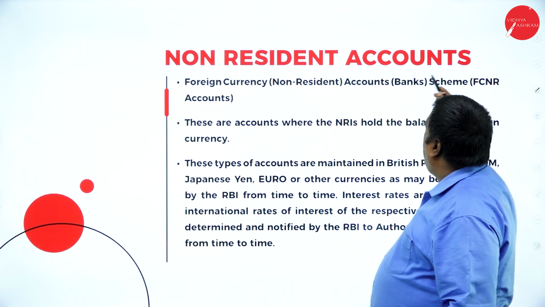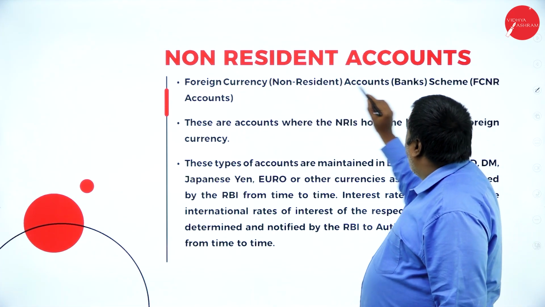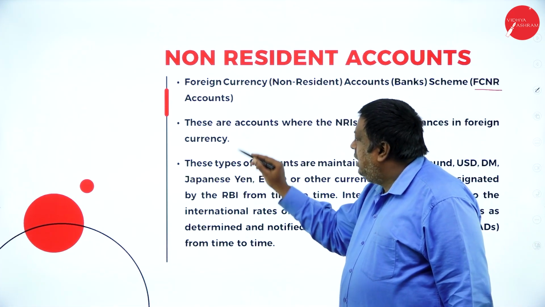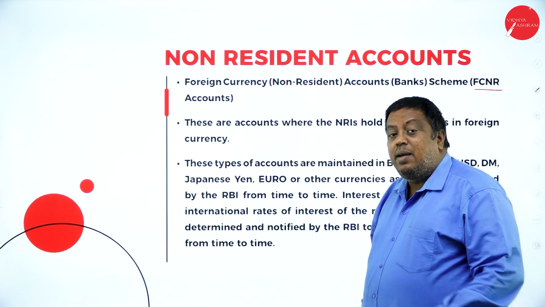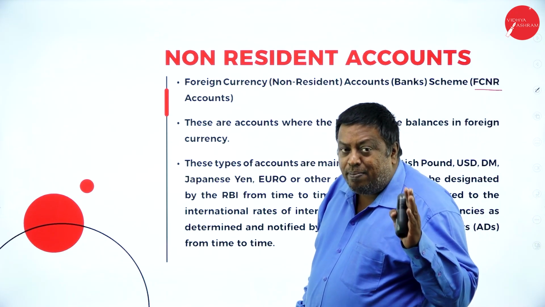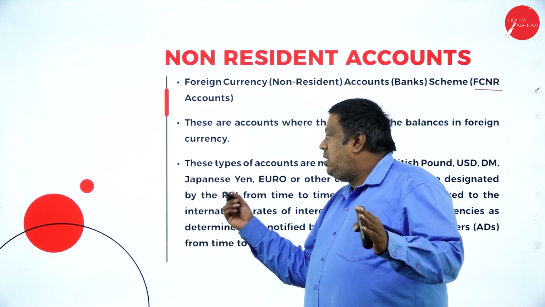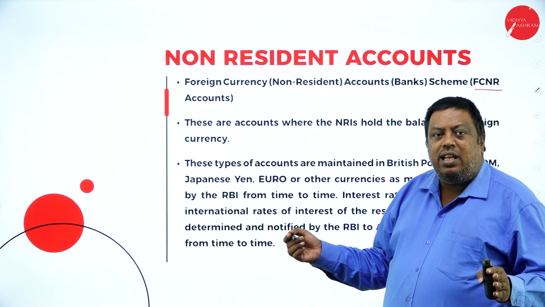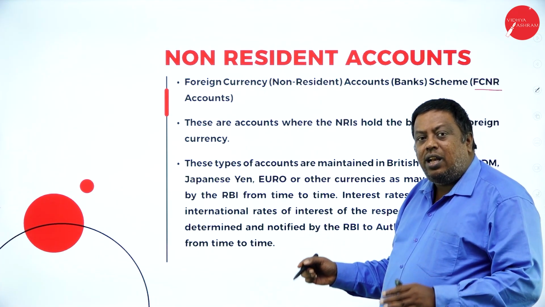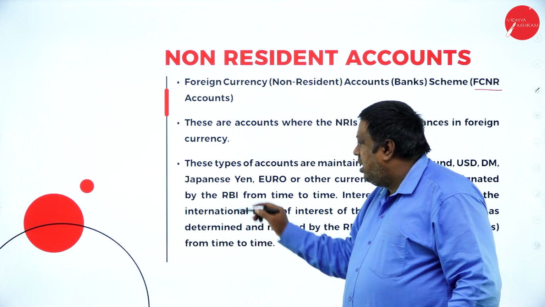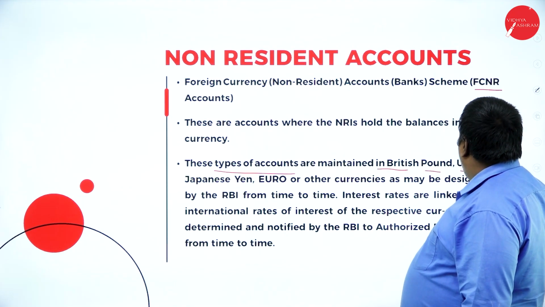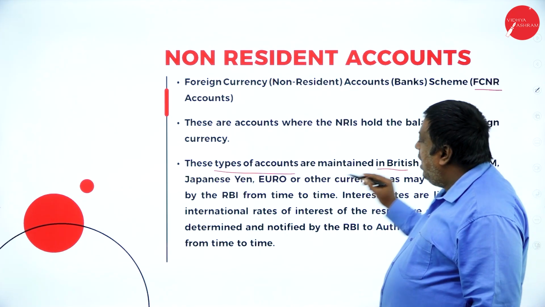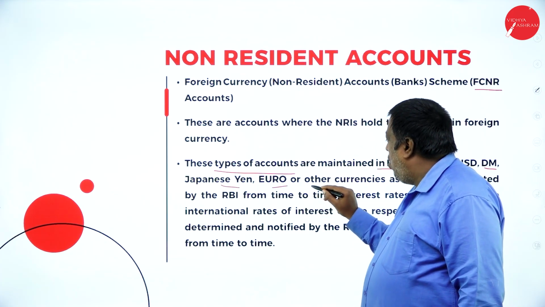The non-resident account we have next is the FCNR account. In these accounts NRIs hold the balance in foreign currency. The previous two accounts have to hold the balance in Indian rupees, but in these accounts they can hold the amount in the respective foreign currency. These types of accounts are maintained in British pound, US dollar, Japanese yen, euro, or other currencies.